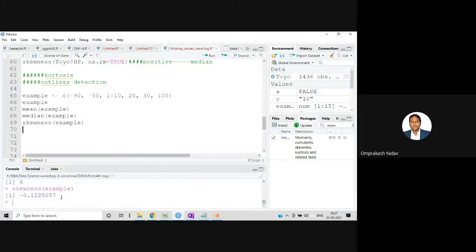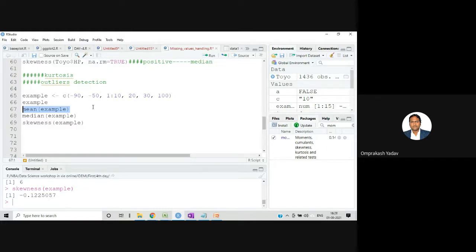The skewness is coming minus, right? So if there are outliers present and the skewness is coming minus, then we are going to substitute by the mean, right? But you know that if outliers are present, the mean will not work out, because the outliers will have an effect on the mean value. So we should do something to remove those outliers.